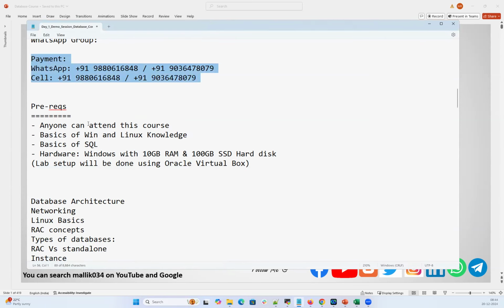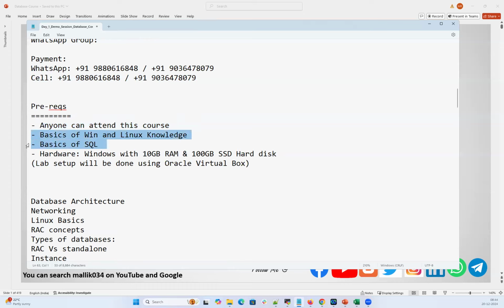On top of that, we discussed the minimum prerequisites, which are very, very important. This course is made for anyone. If you are new to the IT field, or you're switching your domain from another domain to the DBA domain, or you already have 1 year, 3 years, 5 years, or even 10 years of experience and want to brush up your knowledge, anyone can attend this course because it is made from beginner to advanced level, with no restriction.